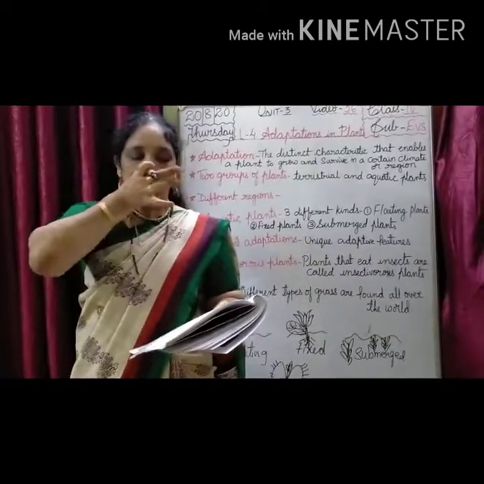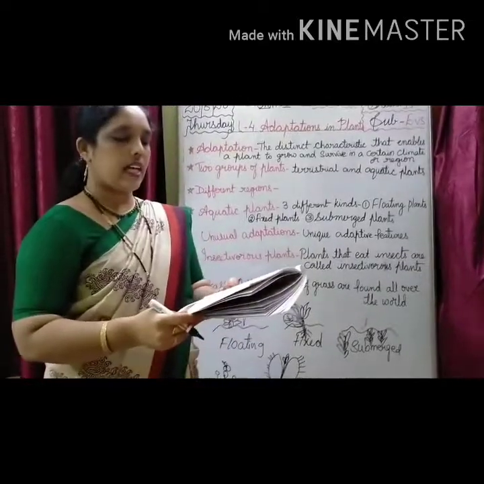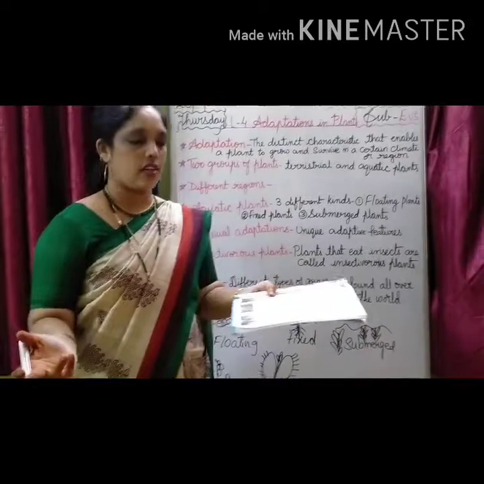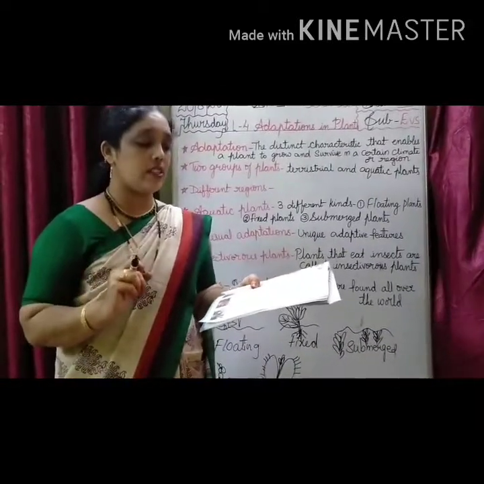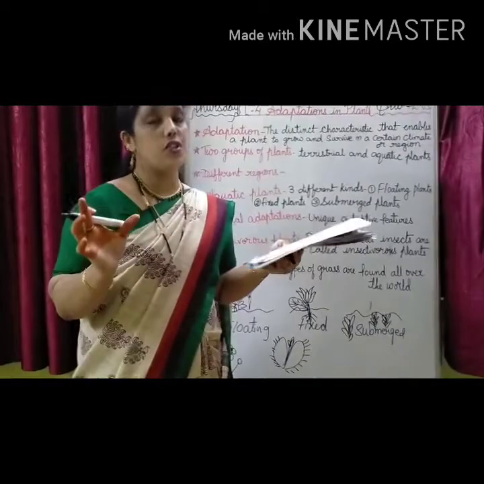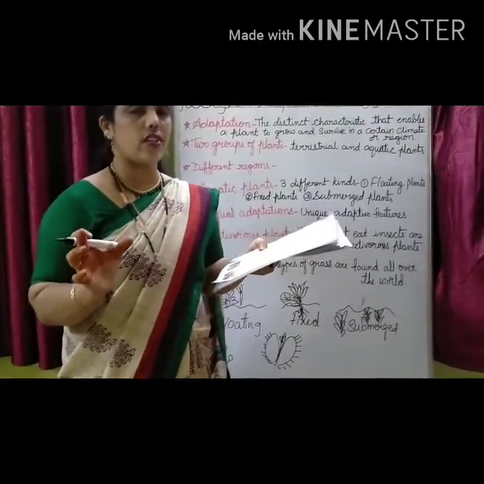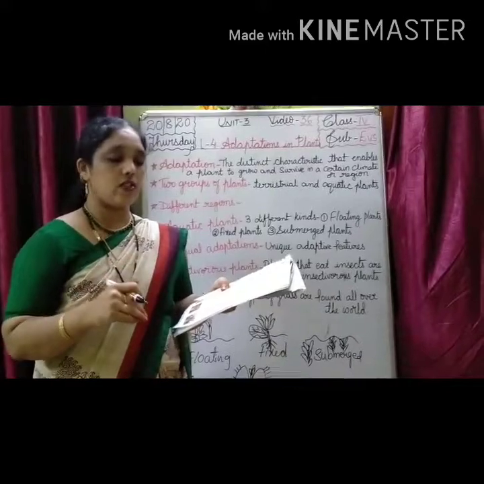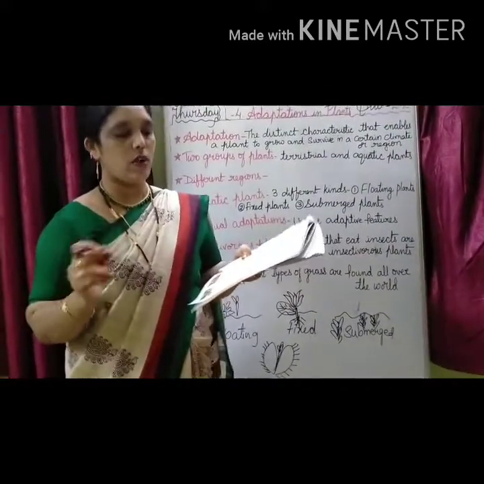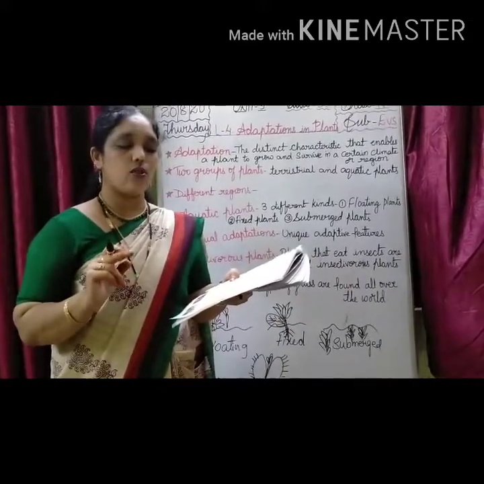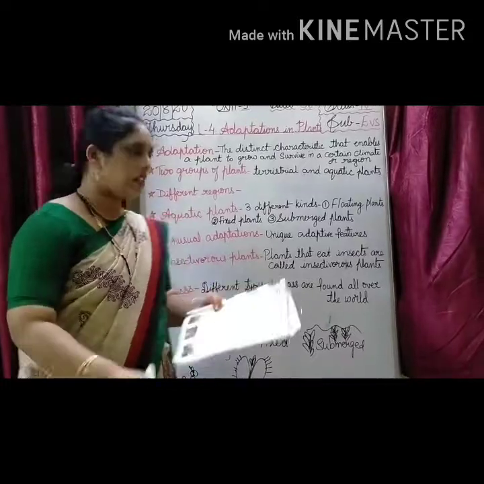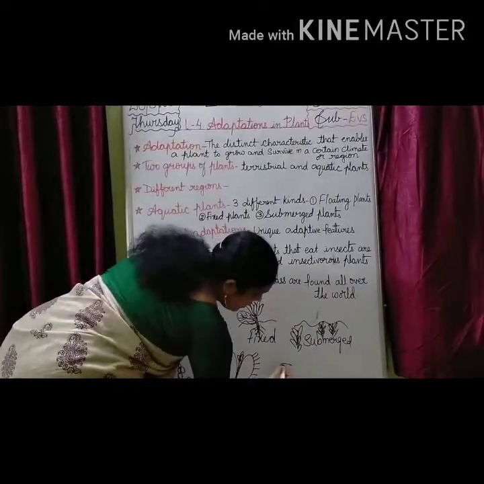Okay, children? Next. Sticky substance. As soon as any insect lands on the sticky substance, it is caught. Next, pitcher plant. Pitcher actually means it is like a jug. You know a water jug, no? In that shape this plant will be there. It has a pitcher-shaped part with hair-like growth around the mouth of the pitcher. As soon as some insect settles on it, it slips into the pitcher. See, like this. The plant will be like this.